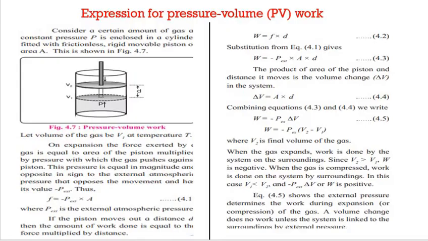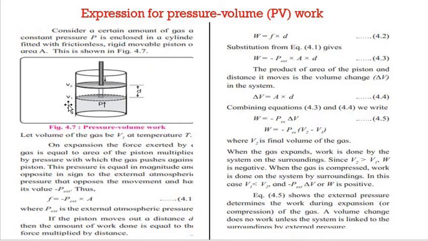Now, expression of pressure volume work. Let's consider a certain amount of gas with constant pressure P and area A. One piston is put over this gas.